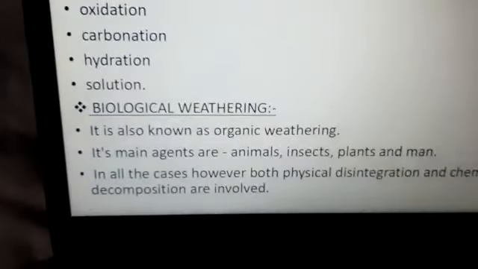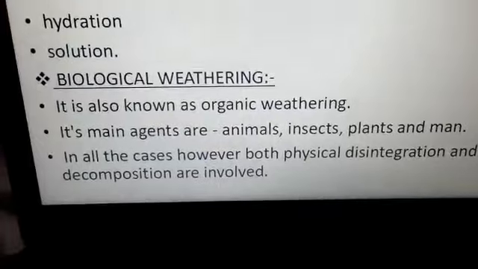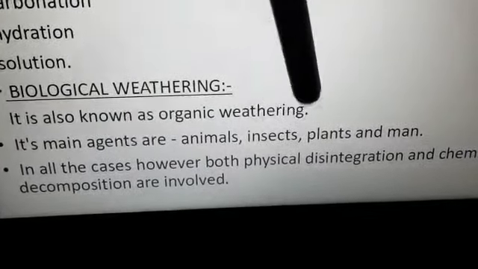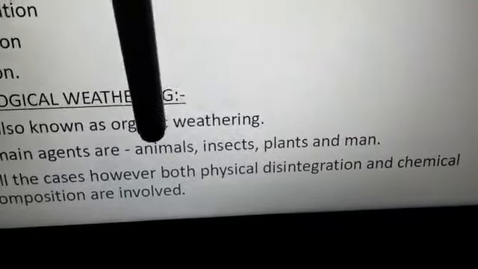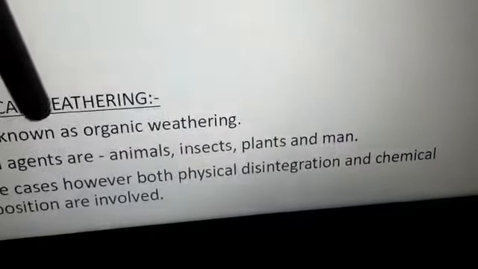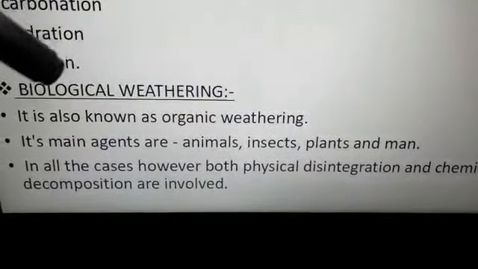Now switching on to biological weathering, this particular weathering is also known as organic weathering because its main agents belong to nature, such as animals, insects, plants and man. So these are the agents that are involved in biological weathering.